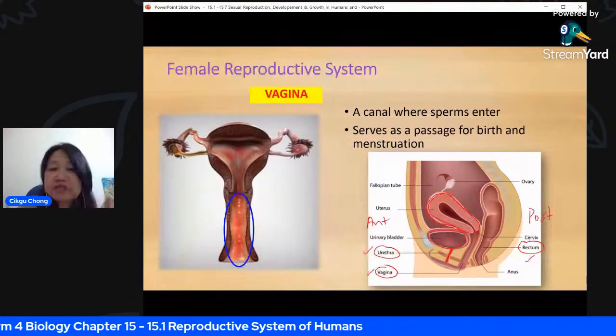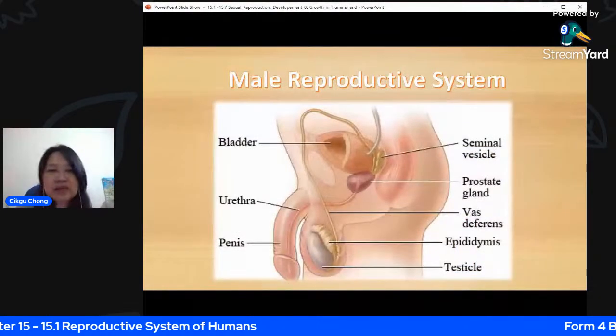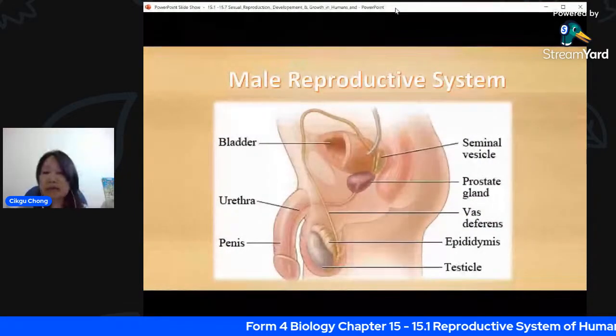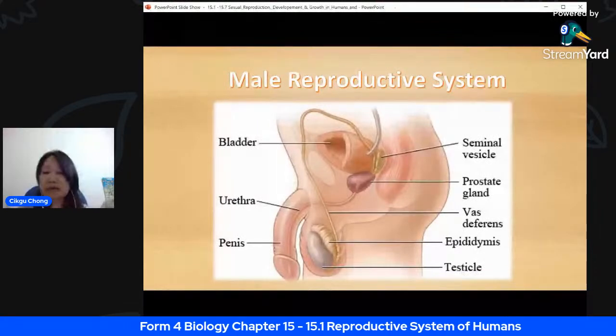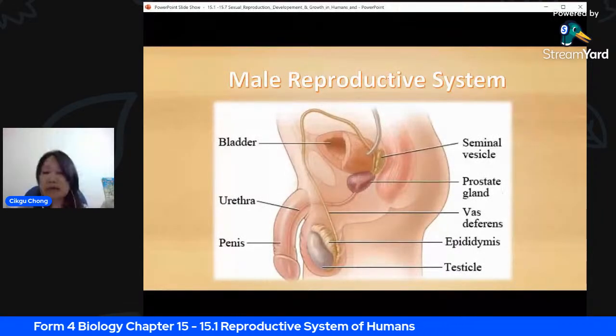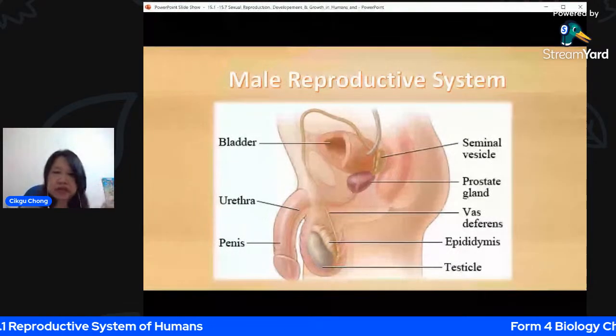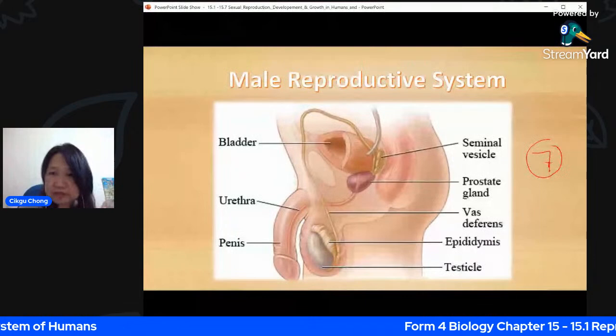Okay, so next, let's look at the male now. I don't assume there's any question, because today's lesson is actually very simple. It's just to remind you and to recall what you've learned in Form 1, just that you need a little bit of technical terms. Here for the male reproductive system, you need to remember 7 parts.